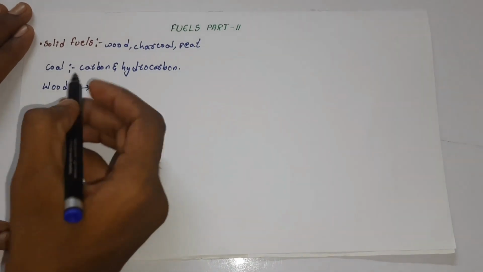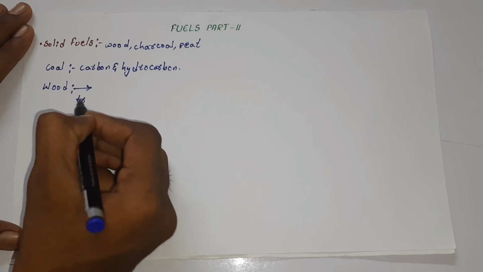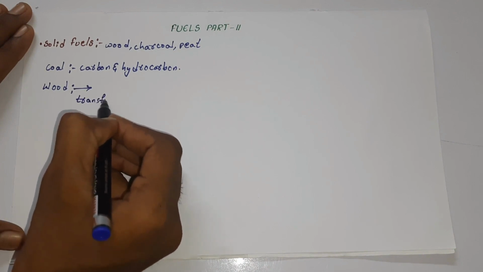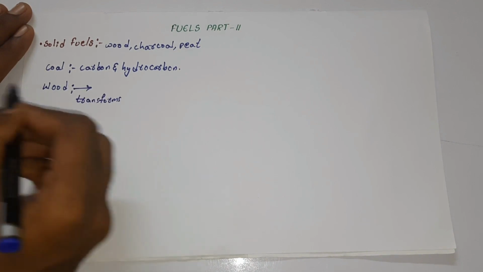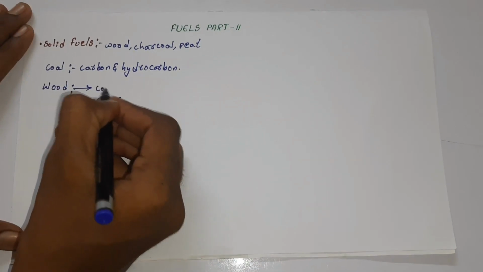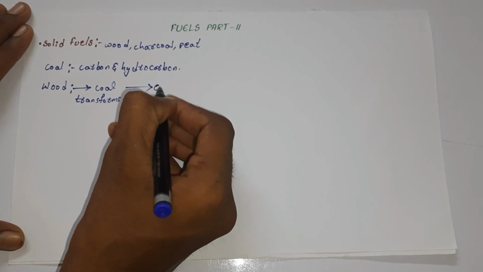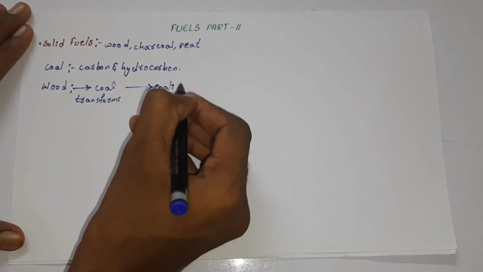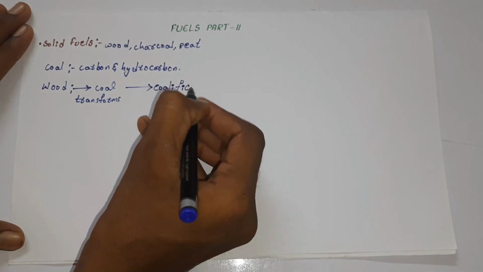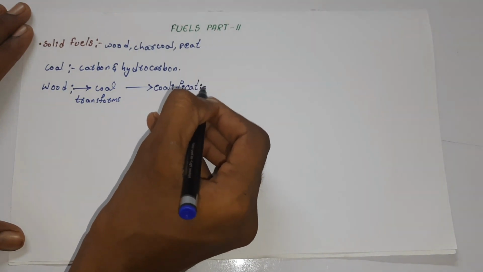The wood gets transformed into coal, and this transformation of wood into coal is called coalification.